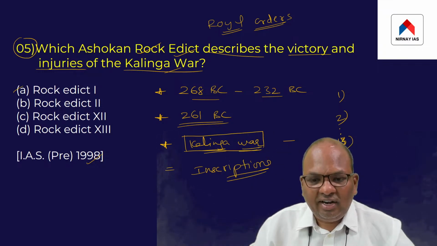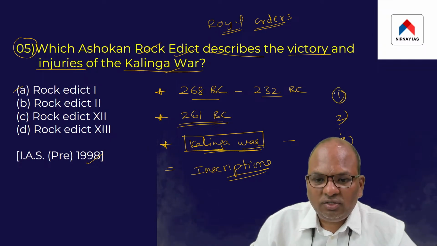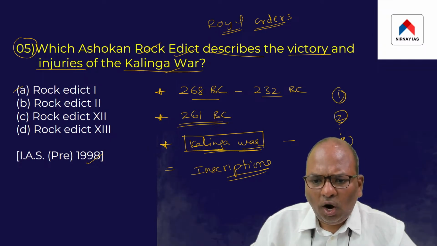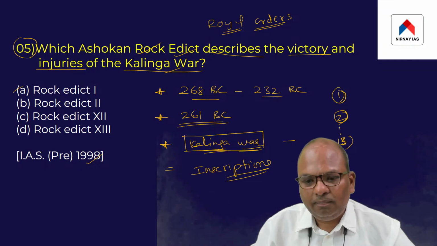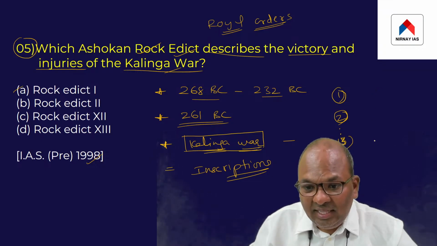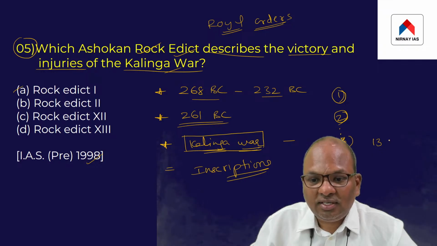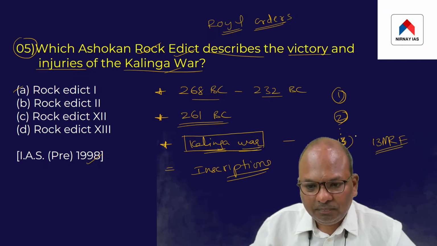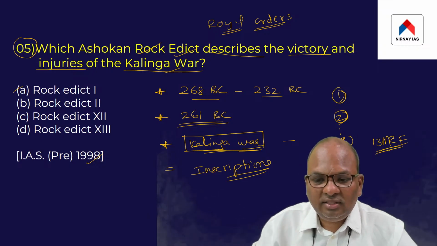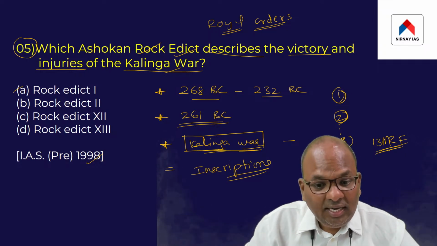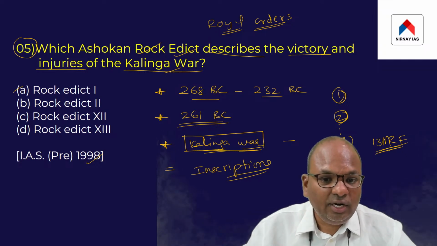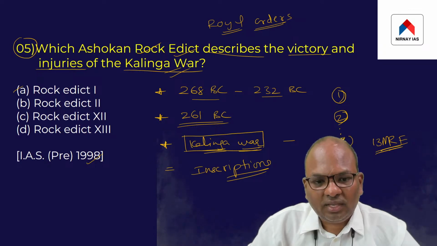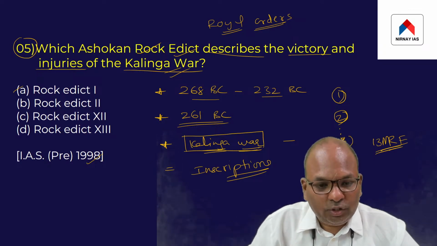So a number is given to each of these orders. Order number 1 is known as Edict 1. Order number 2 is known as Edict 2, and the list goes on. So basically, the 13th order is known as the 13th rock edict or 13th major rock edict. The 13th major rock edict contains information relating to the Kalinga War. That is the important point. This edict was issued by Ashoka himself.